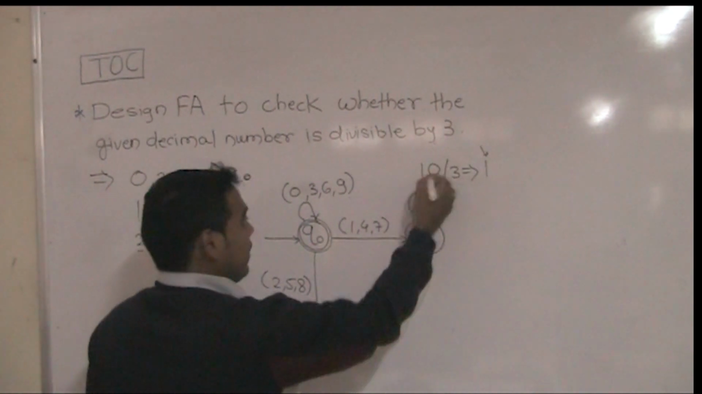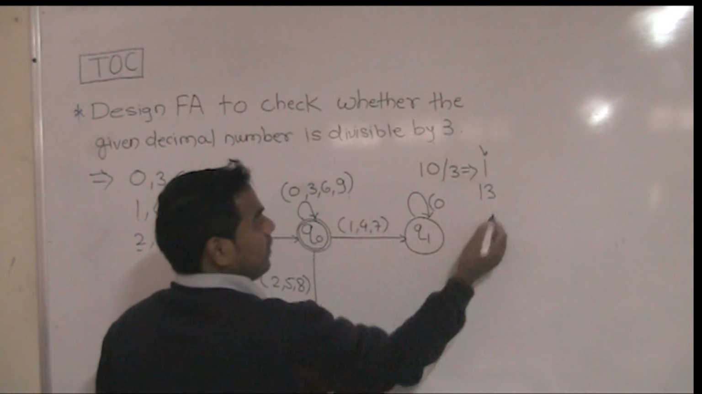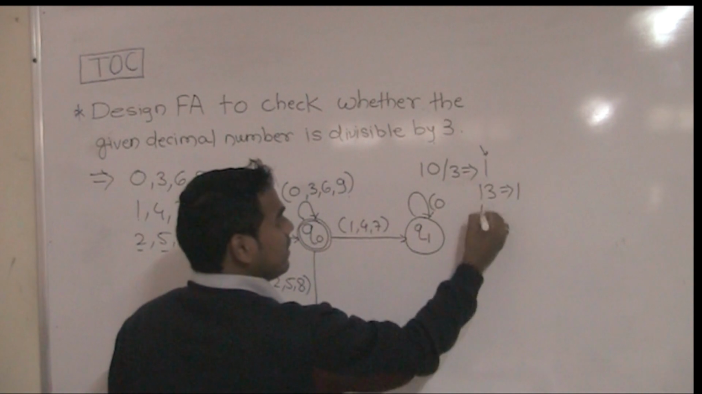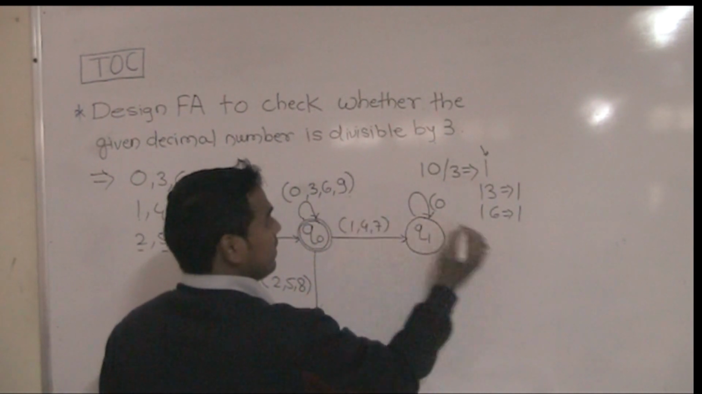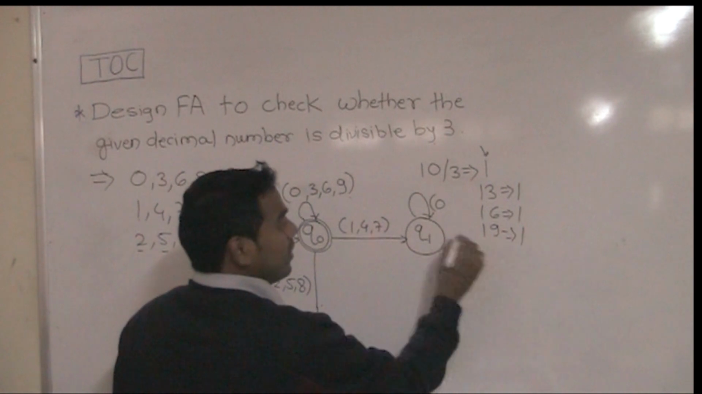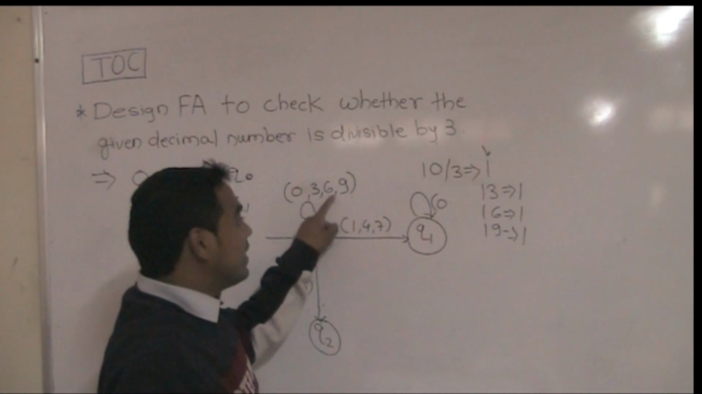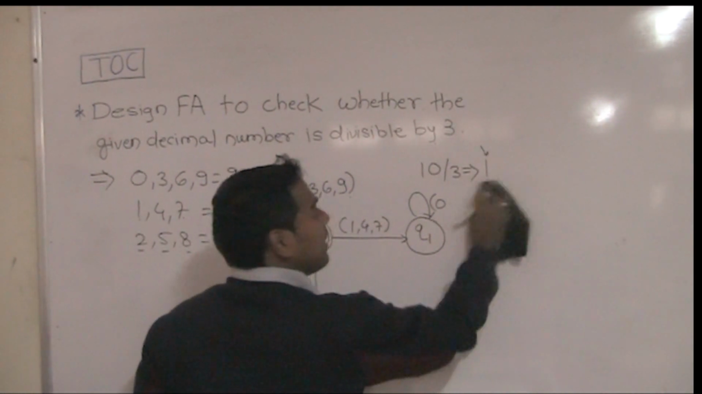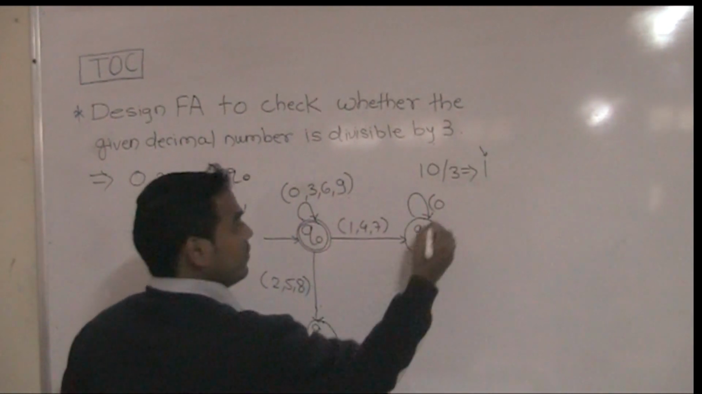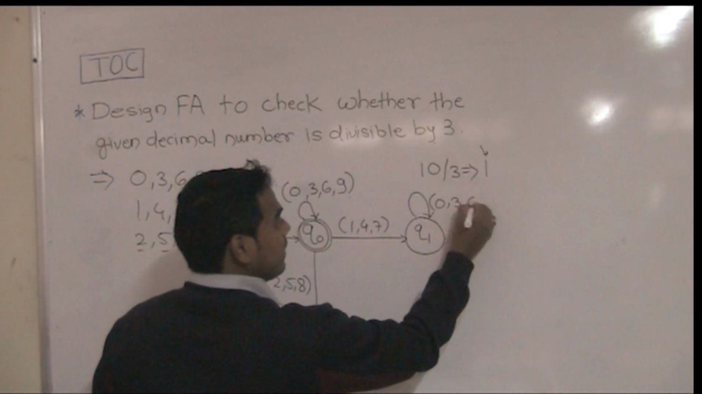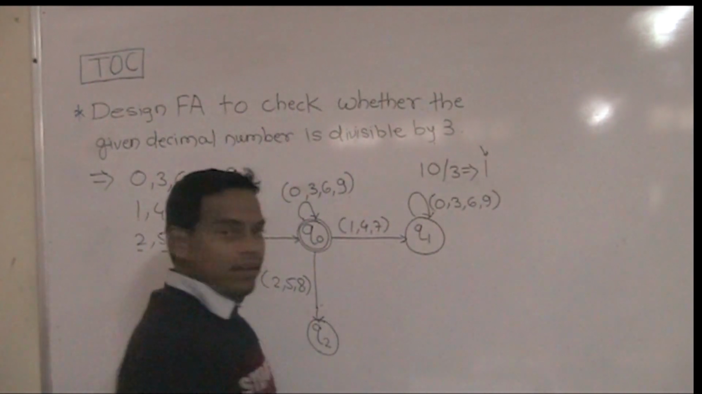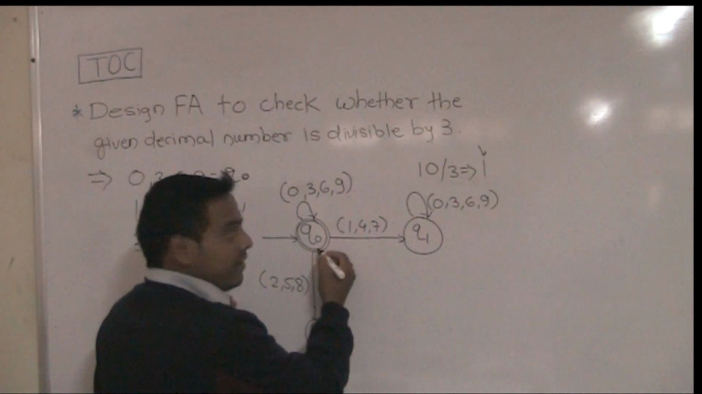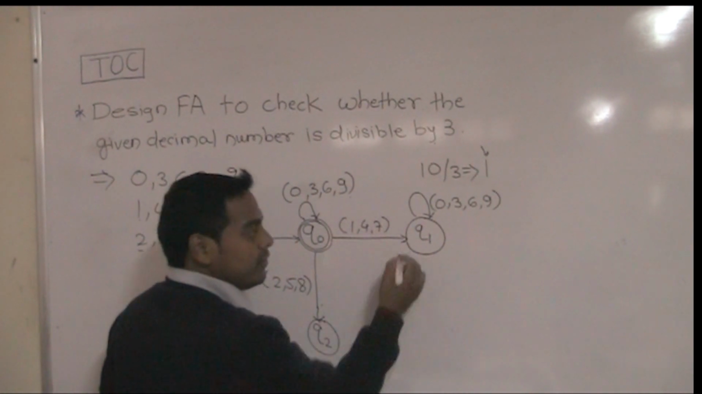If we consider the number 13, we take 3 from this. We consider 30, again the remainder is 1. We consider 16, again the remainder is 1. We consider 19, again the remainder is 1. So when any of these numbers comes at Q1 state, it remains at Q1 state because the remainder is 1. So we consider here 0, 3, 6 and 9. Any number from 1, 4, 7 coming from the Q0 state goes to the Q1 state.